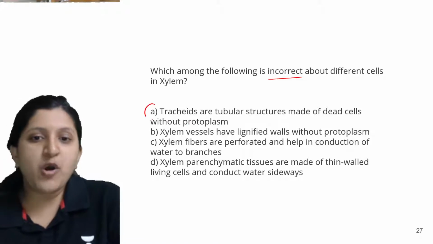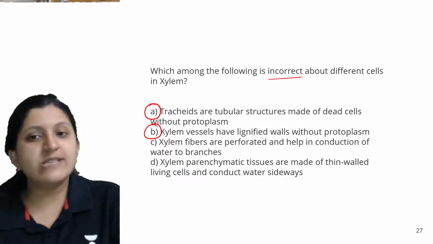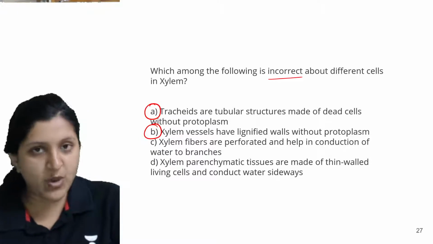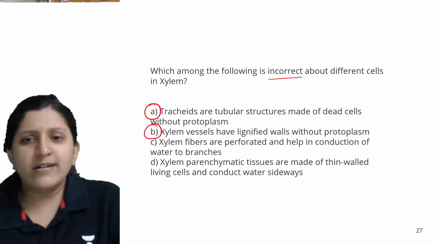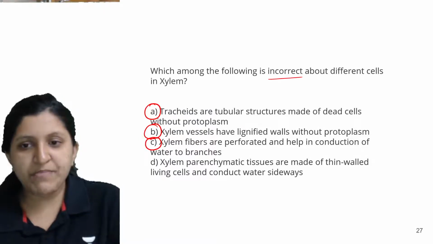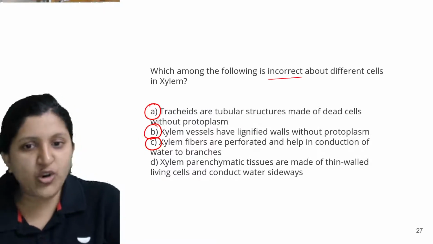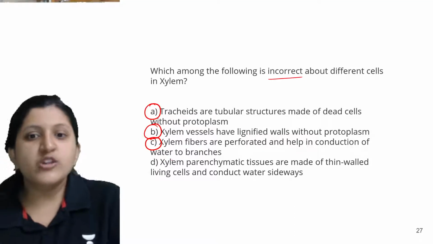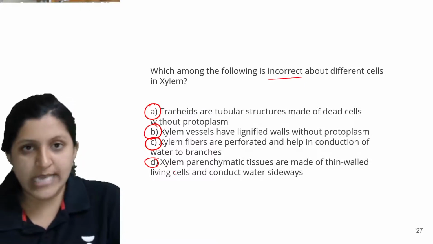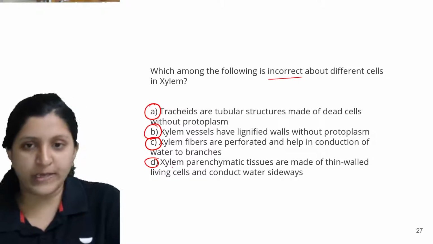Next option is xylem vessels have lignified walls, without the protoplasm. Then xylem fibers are perforated, which helps the conduction of water to the branches. Xylem parenchymatic tissues are made of thin walled living cells and conduct water sideways, which is the wrong one here.